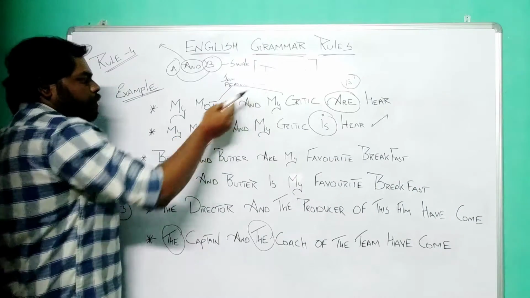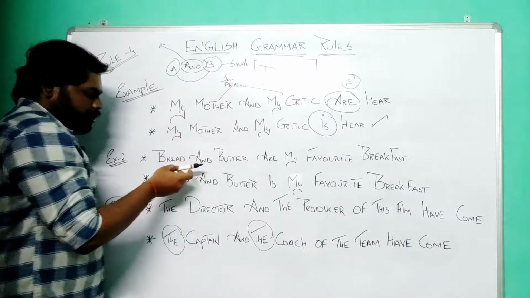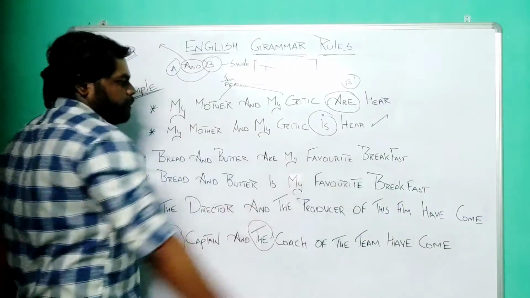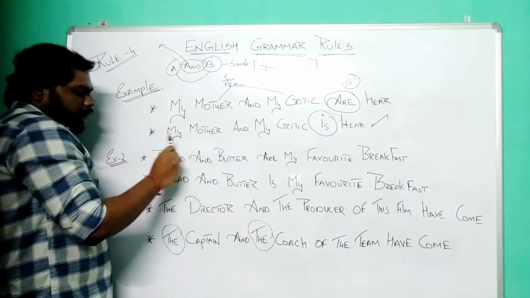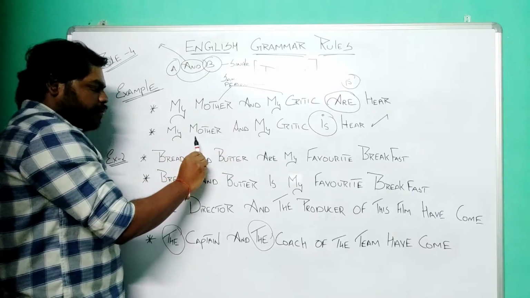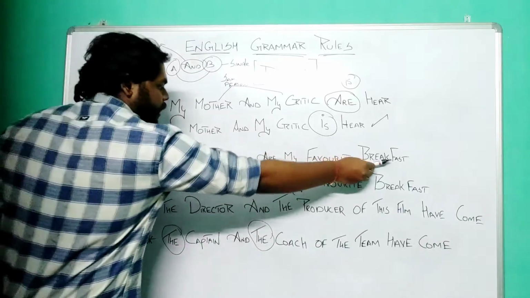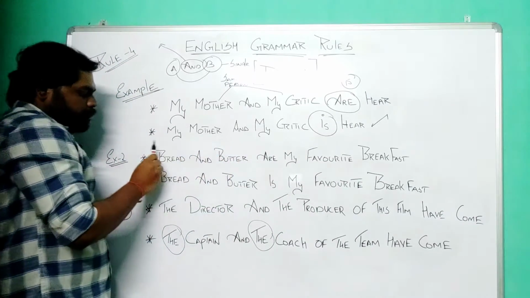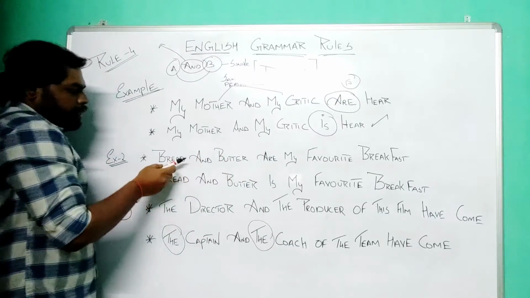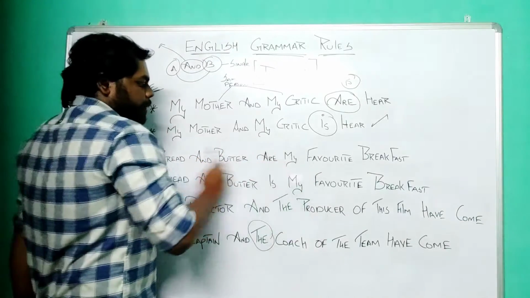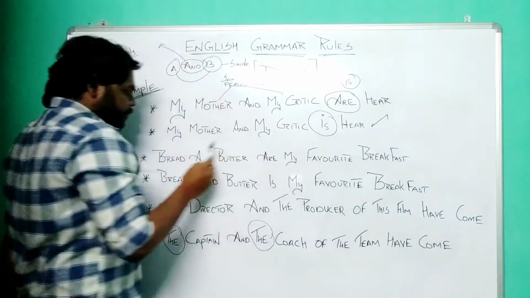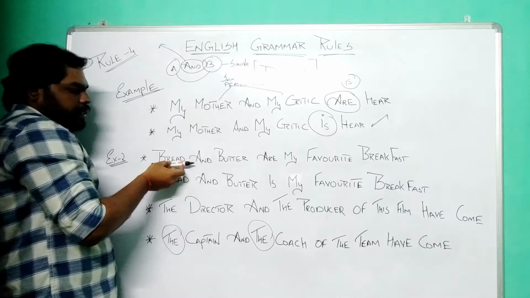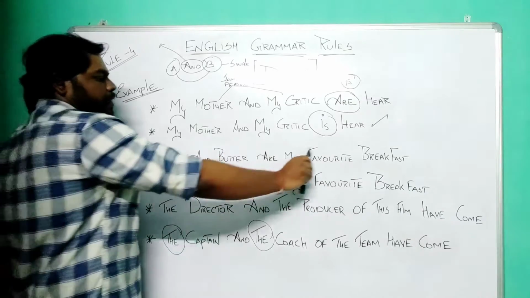This rule number 4 applies not only to living things but also to non-living things. For example, "bread and butter are my favorite breakfast." Bread and butter are two things, but here we represent them as breakfast. So these two things are combined as breakfast. That is the meaning of this sentence. Breakfast consists of both, right? It involves both of the things. Bread and butter are my favorite breakfast.